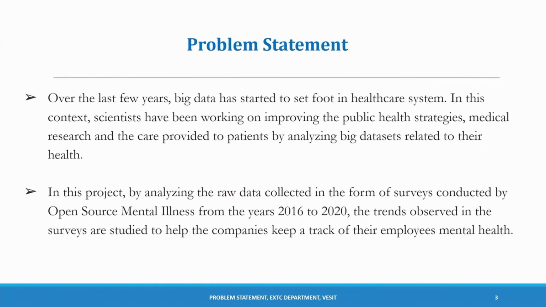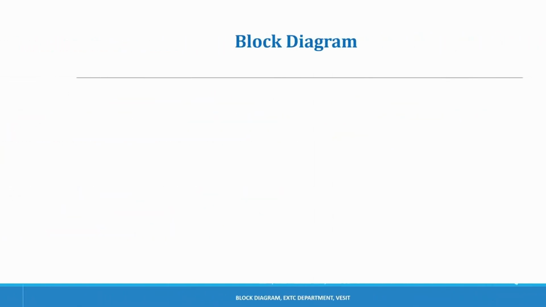Talking about the problem statement, big data analysis has played a vital role in the healthcare system in the last few years. This big data analysis has given a push to all the scientists and doctors who have been working vigorously in improving the health strategies, medical researches, and patients' care. In this project, by analyzing the raw data collected in the form of surveys conducted by the open source mental illness from the year 2016 to 2020, the trends observed in the surveys are studied to help the companies keep a track on their employees' mental health.